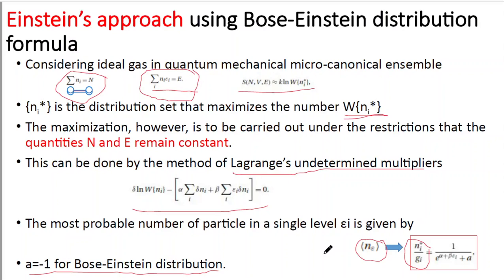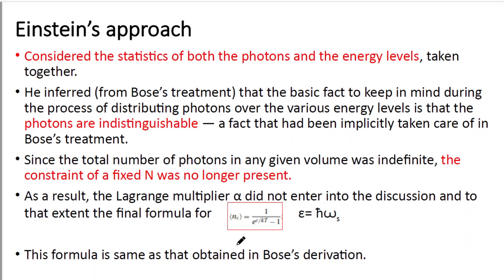So we can show this equation, Ni star by Gi is equal to 1 divided by e to the power alpha plus beta epsilon plus A, or in other words this is also the mean number of particles, and here the value of A is minus 1. Now in Einstein's approach, Einstein considered the statistics of both the photons and the energy levels. So this is a different approach if we compare with Bose's approach.